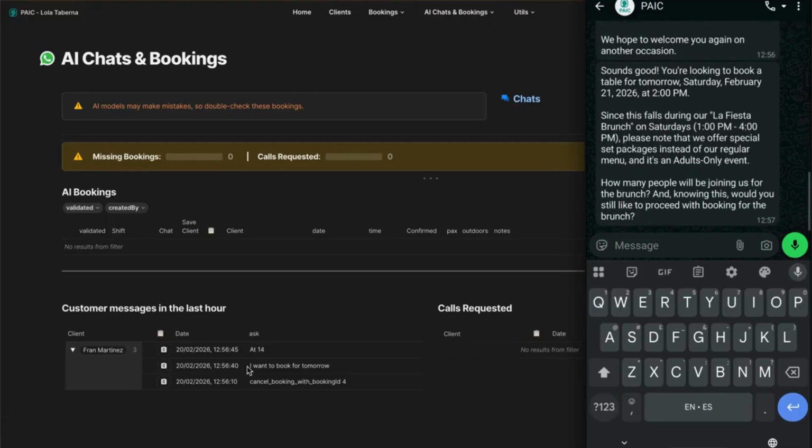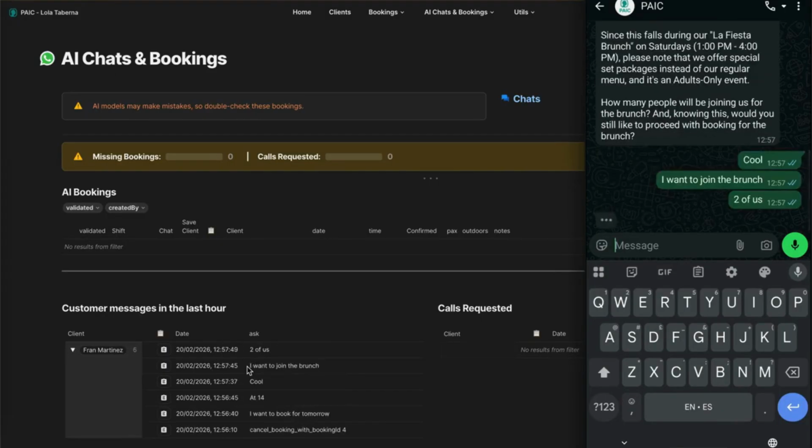Now he's coming back and telling me, sounds good. You are looking for a table for tomorrow, Saturday at 2. Since it falls during the La Fiesta brunch on Saturdays, please note that we offer a special set package instead of a regular menu, right? This is very important because there is no normal menu that day, so he is letting me know.